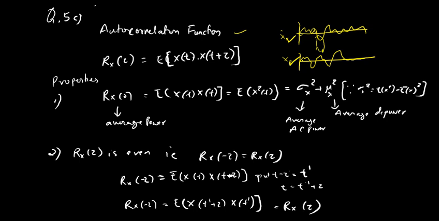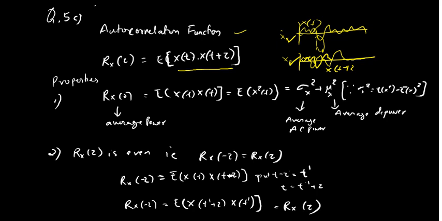So this is x of t, then you have to take a shifted signal which starts delayed like this, that is called x of t plus tau. So the autocorrelation function is the mean of the product of the signal with its shifted version. So expectation of x of t into x of t plus tau.